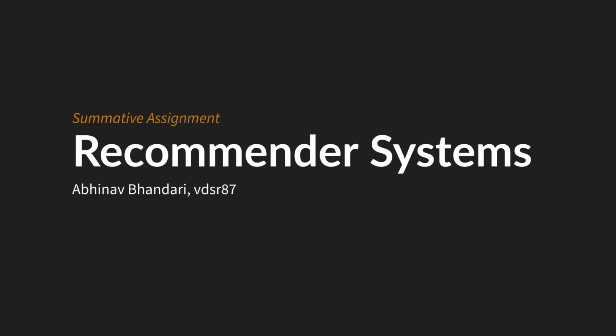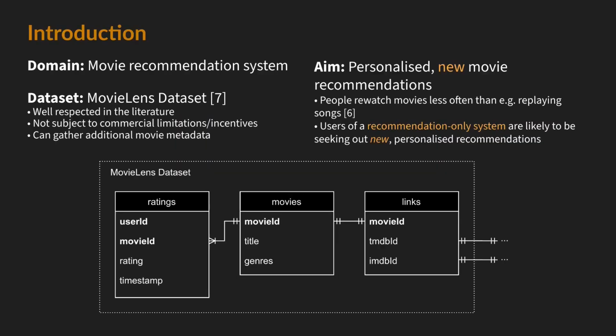For my Recommender Systems coursework, I have made a movie recommender system with the aim of providing useful, personalized new movie recommendations to users. So this means movies that they have not seen before. I was particularly drawn to the MovieLens dataset for this project, which is illustrated diagrammatically below, due to the links table, as this allows for the dataset to be extended with additional content features from external sources.